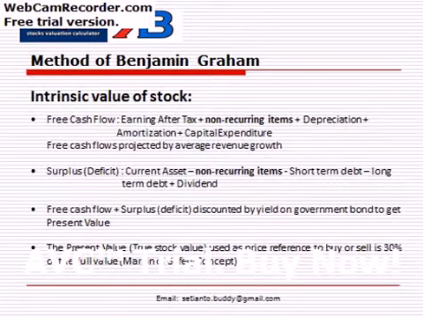The formula is current asset minus non-recurring items minus short-term debt and long-term debt plus dividend. We don't project the balance sheet of the company. So basically free cash flow plus surplus deficit, discounted by the yield on government bonds, gives you the present value. Then we apply the margin of safety concept, so we get 30% of the value. This is the intrinsic value, or the true value of the company.